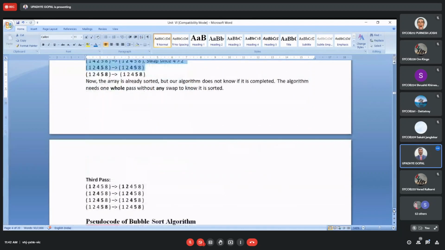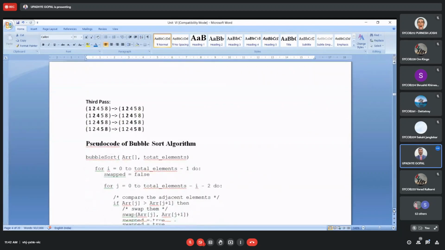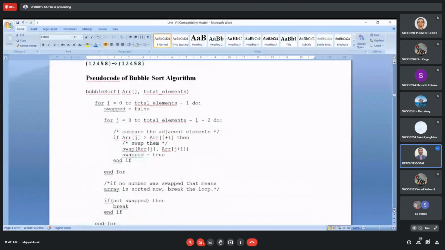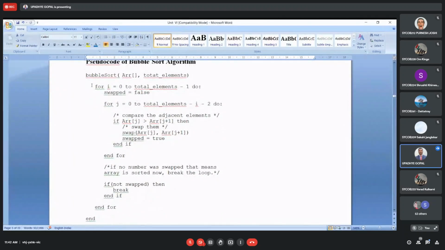Now, as far as this pseudocode is concerned, we have bubble sort as one function.